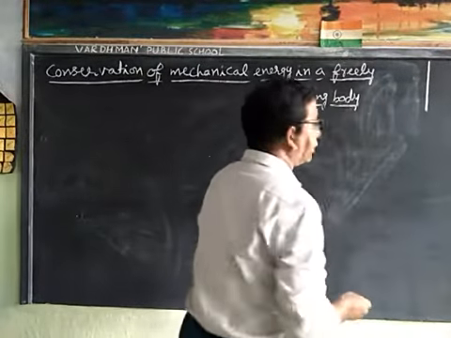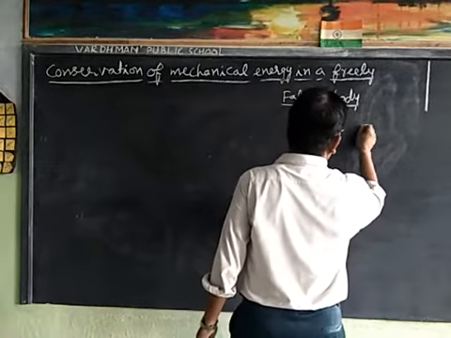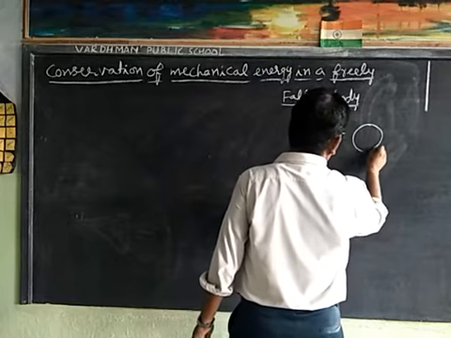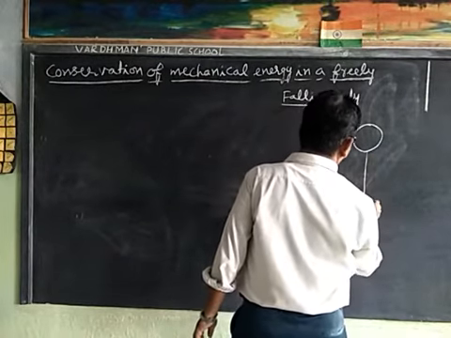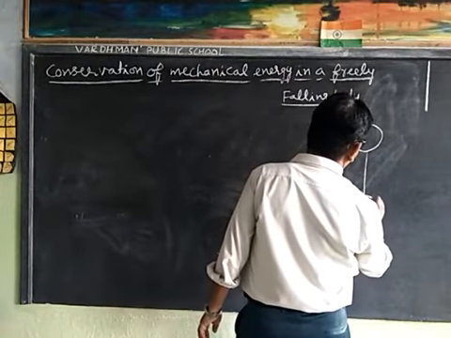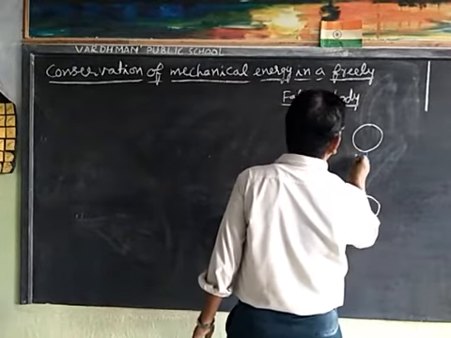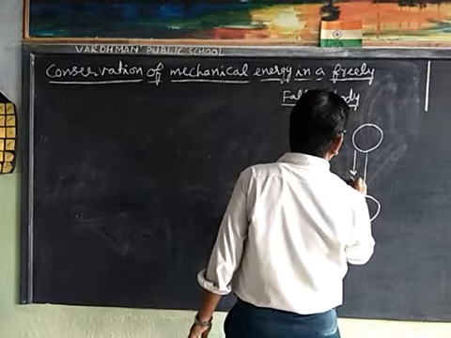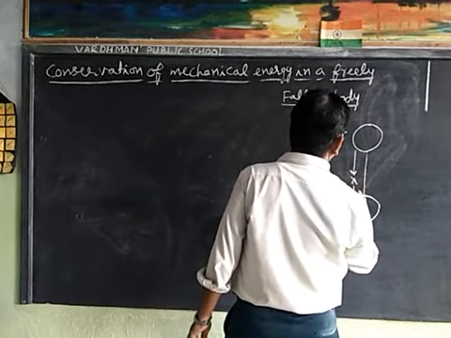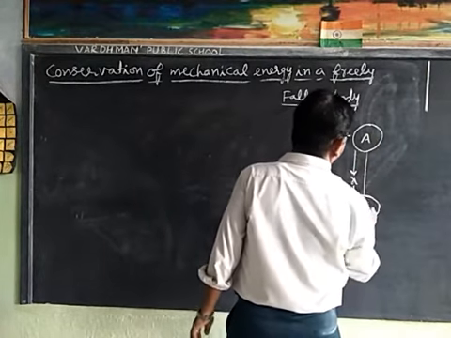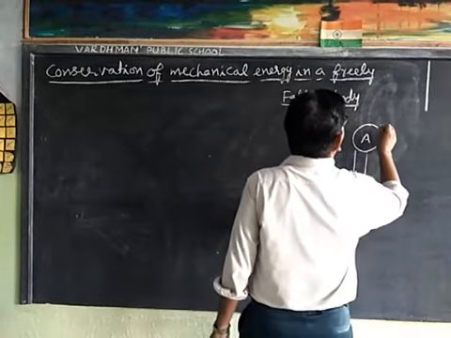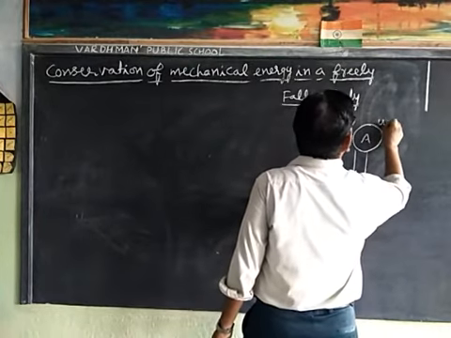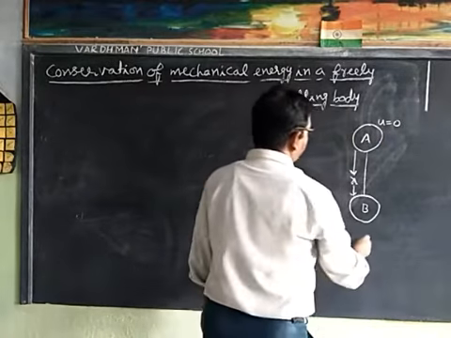First we draw the diagram. Suppose the body is at point A and after falling distance x it reaches point B, and here initial velocity of the body u is equal to 0.